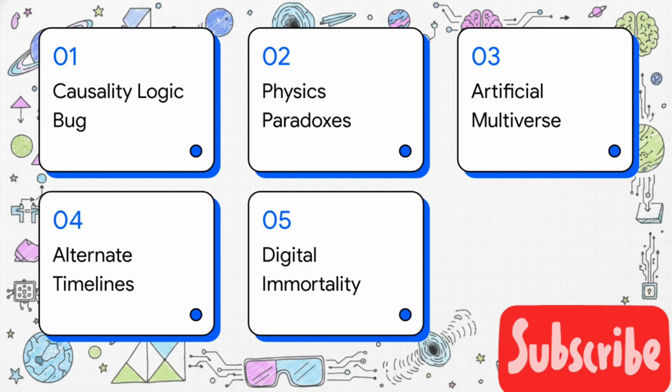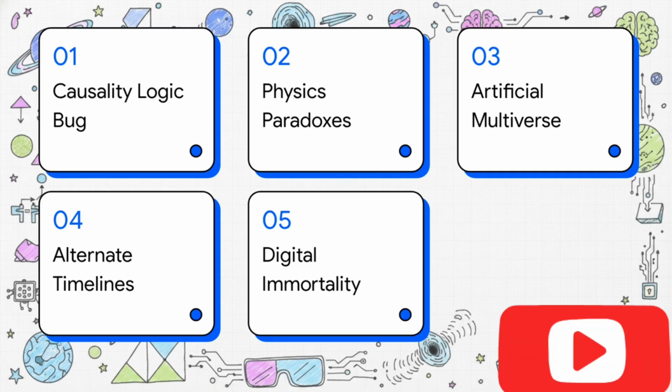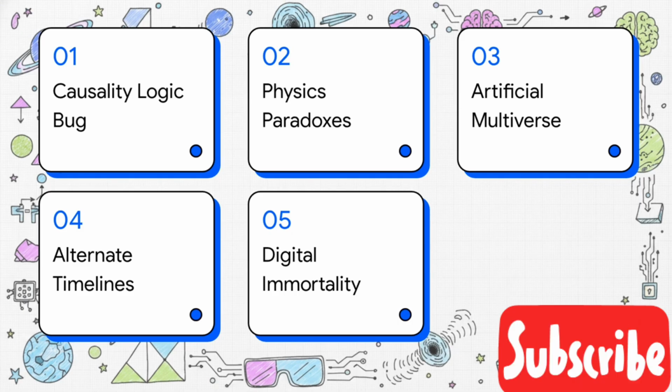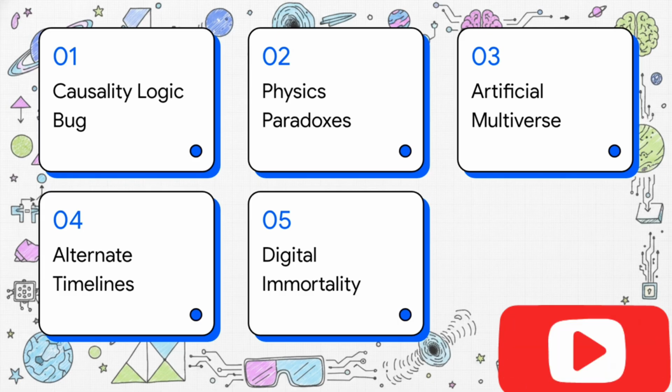We're going to hit: 1. The causality logic bug. 2. Resolving paradoxes in physics. 3. Architecting the artificial multiverse. 4. Simulating scalable alternate timelines. And finally, 5. The ethics of digital immortality. Let's get right into it.